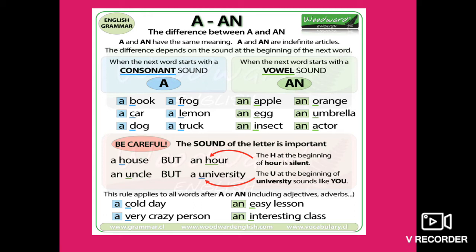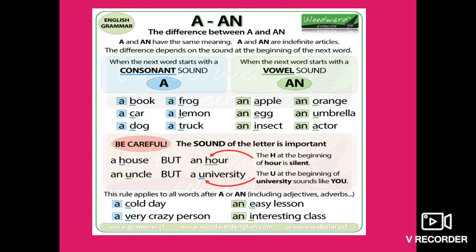But when we pronounce it, it gives the sound of a vowel. This is the reason the article an is used with it, because we'll have to focus on the sound. While pronunciation, which sound is coming? Consonant sound or vowel sound?